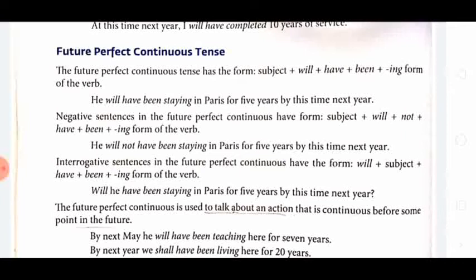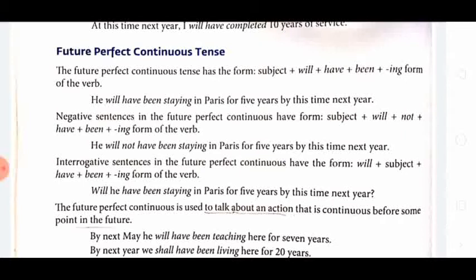So, future perfect continuous tense. The time is yet to come, but when that time comes, the person will have completed 5 years in the future. So, future perfect continuous tense. Negative sentence, the same thing. Subject plus will plus not. Not is going to be added with will, and then have plus been plus ing form of the verb. And interrogative, will in the beginning and the others will be in the same order, question mark at the end.